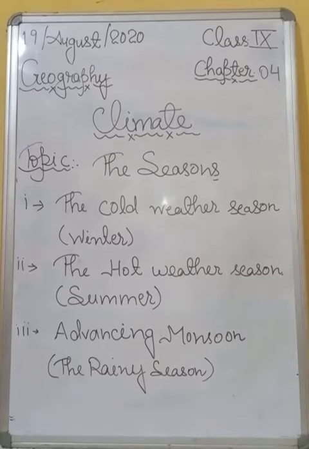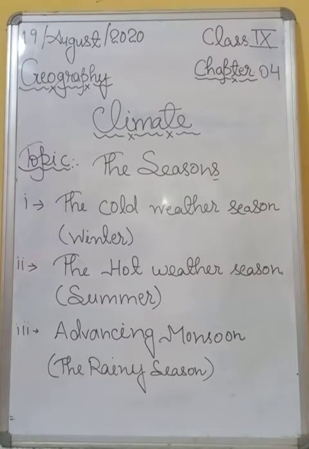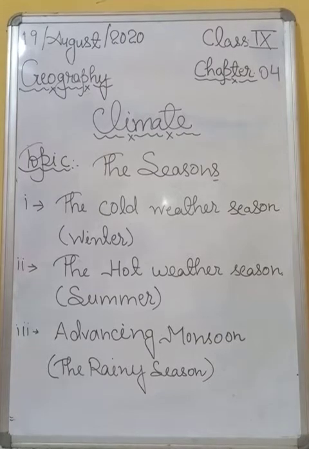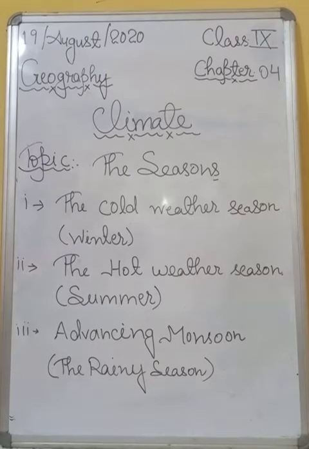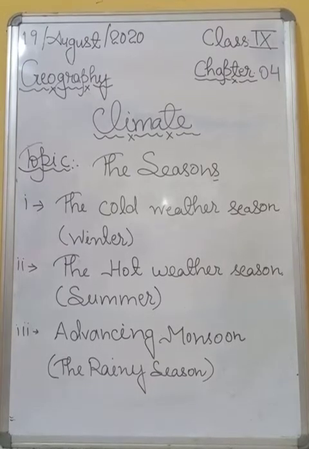Okay. So students, the distinct seasonal pattern is an important characteristic of monsoon type of climate, and the weather conditions in India greatly change from one season to another, and these changes are particularly noticeable in the interior part of the country.